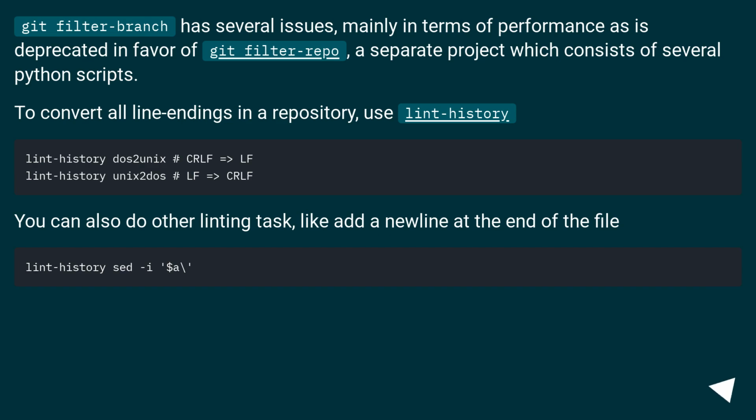Git filter-branch has several issues, mainly in terms of performance, and is deprecated in favor of git filter-repo, a separate project which consists of several Python scripts. To convert all line endings in a repository, use lint-history. You can also do other linting tasks, like add a new line at the end of the file.